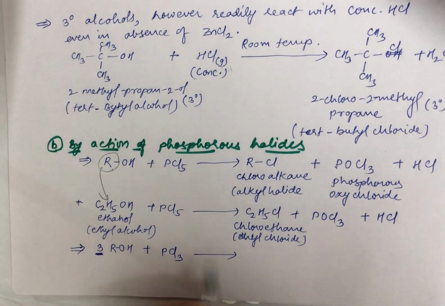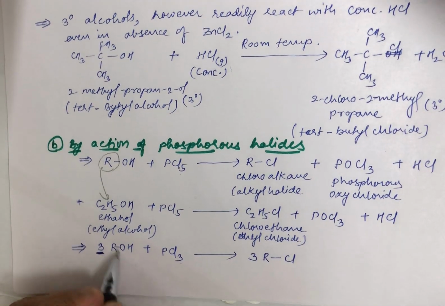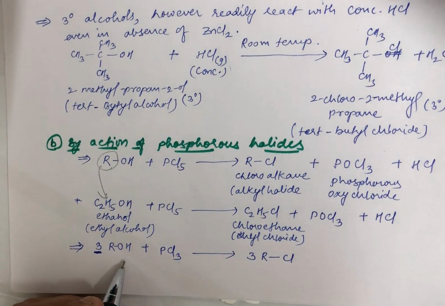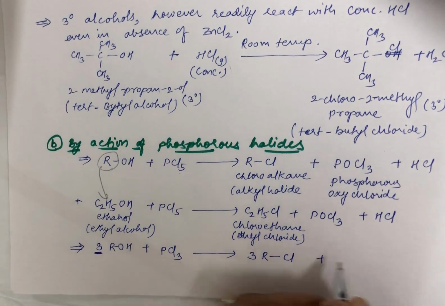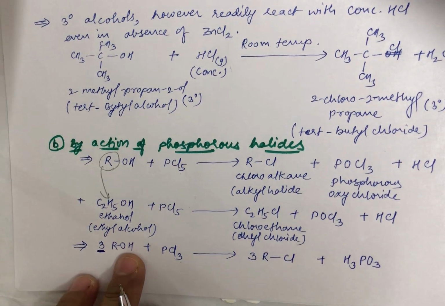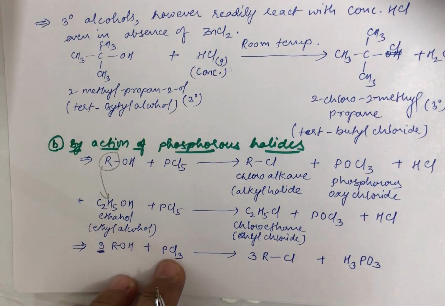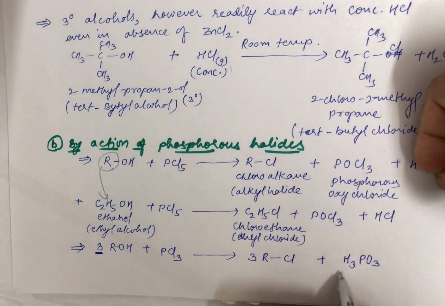When you are reacting it with PCl3, the product obtained would be the alkyl chloride. Here also C-O cleavage takes place and OH is substituted by Cl atoms. Now again, important, the byproduct formed: 3 times OH will be released, so OH, OH, OH and 1 P. You are going to get back phosphorus acid.